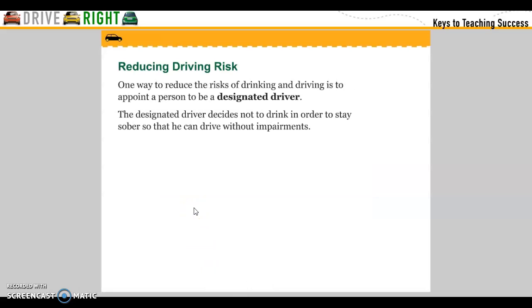Reducing drinking and driving risks. One way to reduce the risk of drinking and driving is to appoint a person as a designated driver. The designated driver decides not to drink in order to stay sober so that he can drive without impairment.